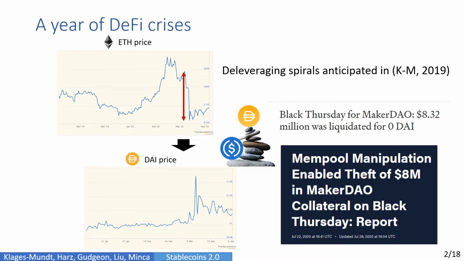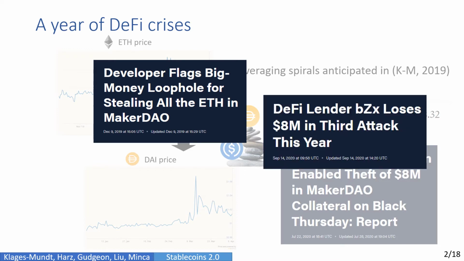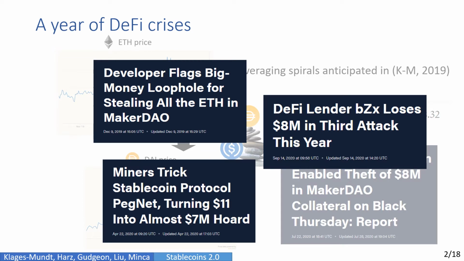There was the mempool manipulation that enabled the theft of around $8 million in Maker. We also saw Mika Zoltu's blog post on a governance attack that was possible in Maker. Various hacks as well. So BZX lost $8 million in an attack, and additionally, miners were able to trick the stablecoin protocol PegNet, netting $7 million.